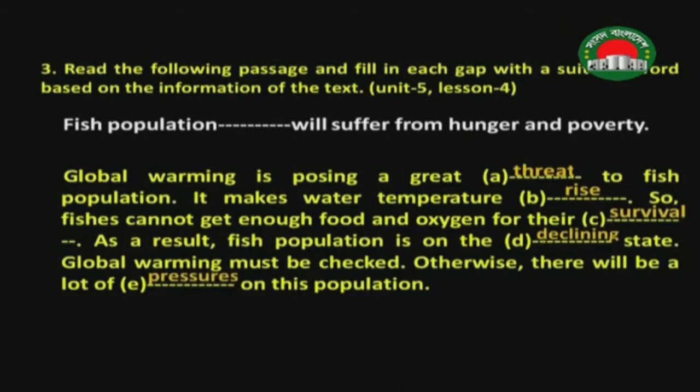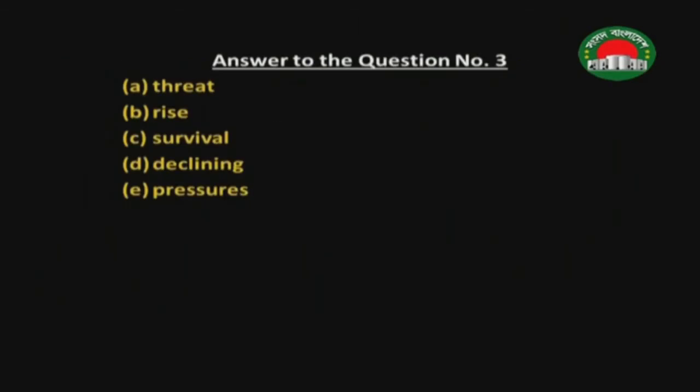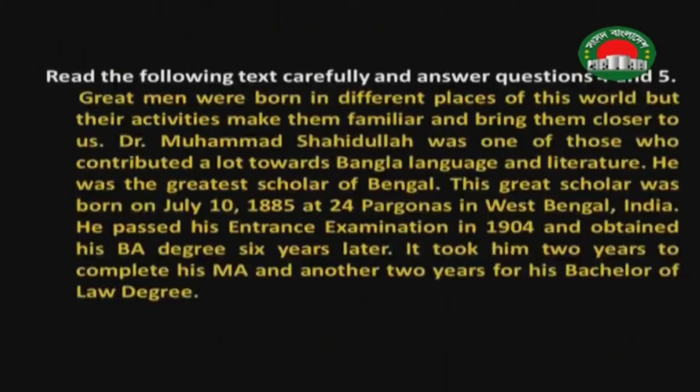And how to write the answers? Just in this way. The answers in number A, B, C, D, E will come one after another vertically. And then we have to read another text. Read the following text carefully and answer questions 4 and 5. So there is another text. Let us read the text.